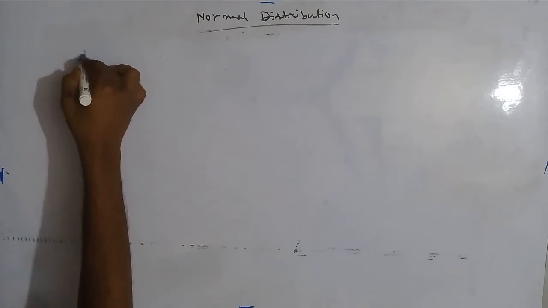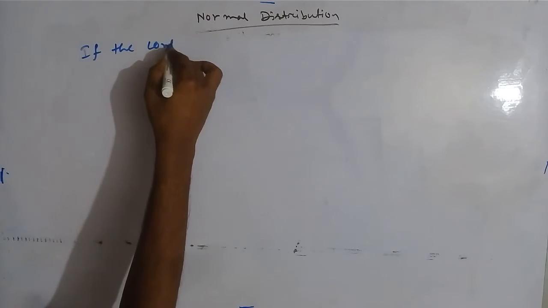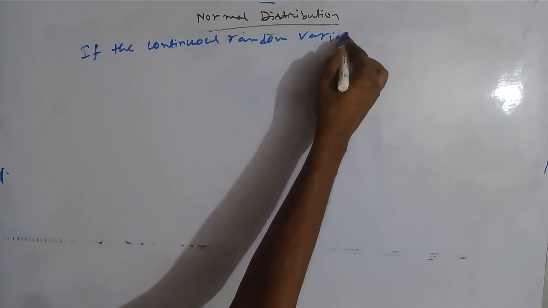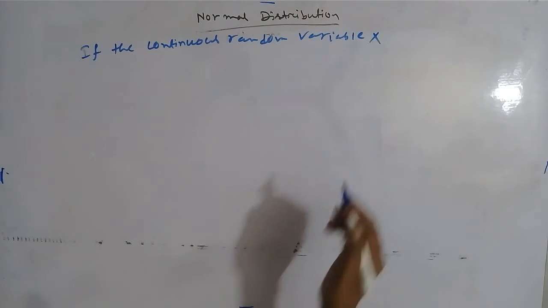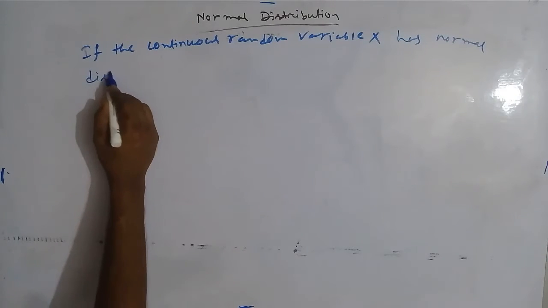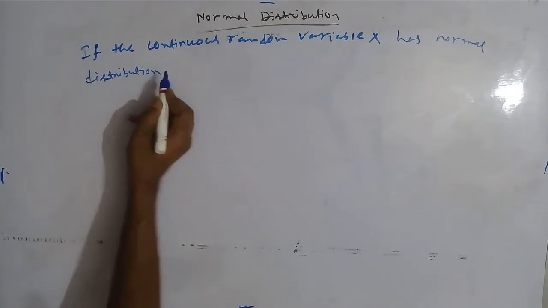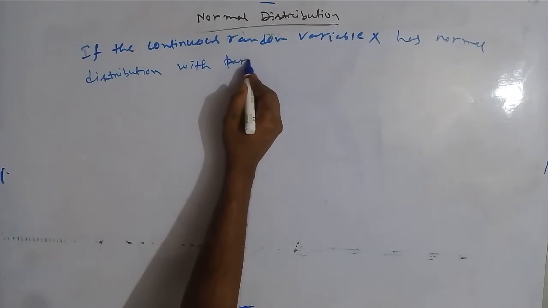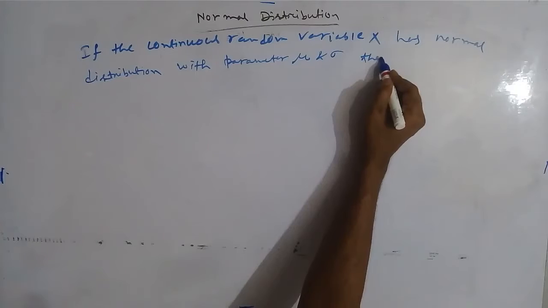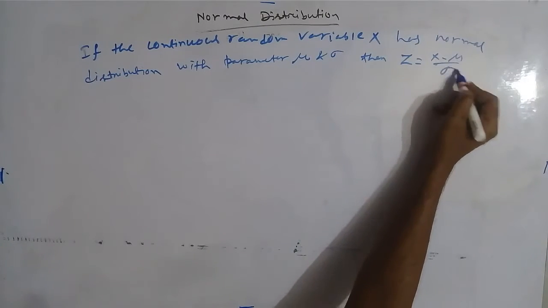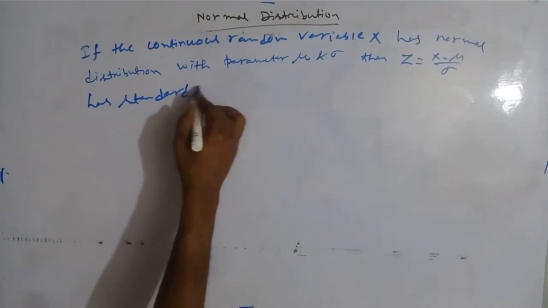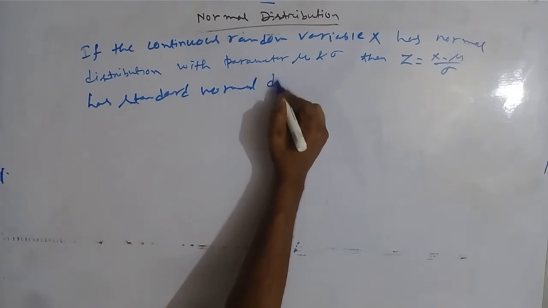If the continuous random variable x has normal distribution with parameters mu and sigma, then z equal to x minus mu by sigma has standard normal distribution.